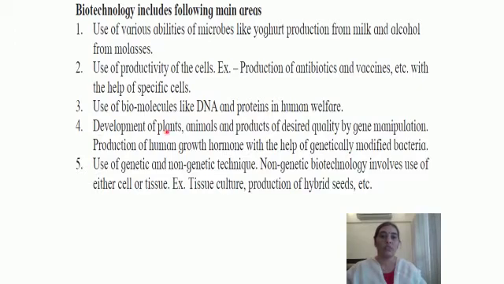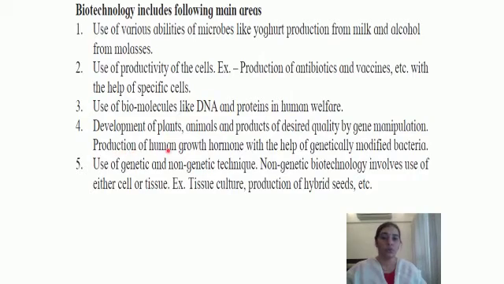So development of plants and animals has been possible. We have studied about hybridization. We hear about even hybrid fruits and vegetables like seedless apples and various citrus fruits and watermelons and grapes. All these now are available in seedless form. Even seedless dates are available. Similarly, various vegetables are also hybrid, like cauliflower, potatoes, carrots, corn. All hybrid varieties are produced using biotechnology.